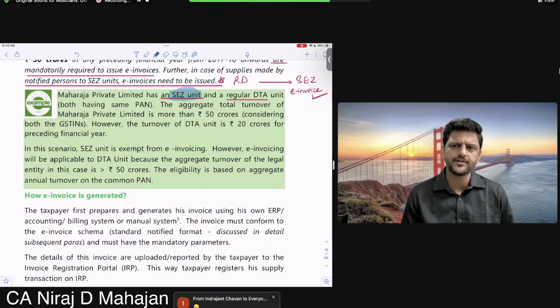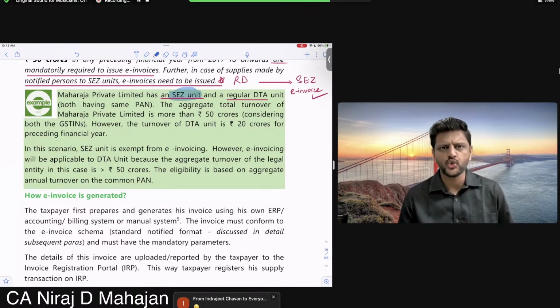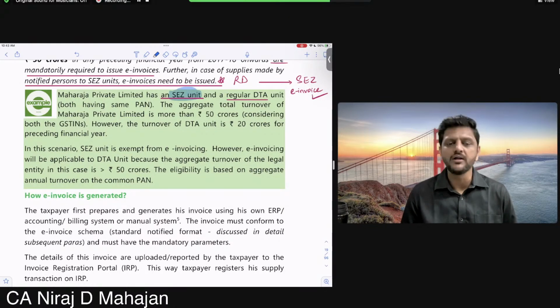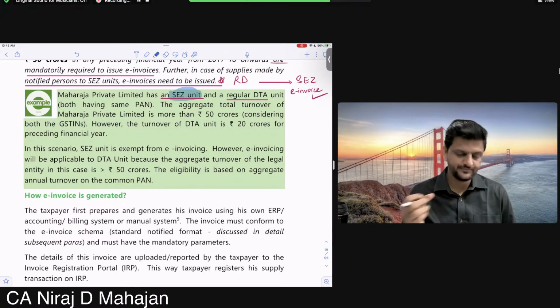We had seen that in the chapter of registration. SEZ and DTA, even if both are in the same state, SEZ compulsorily needs a different registration.